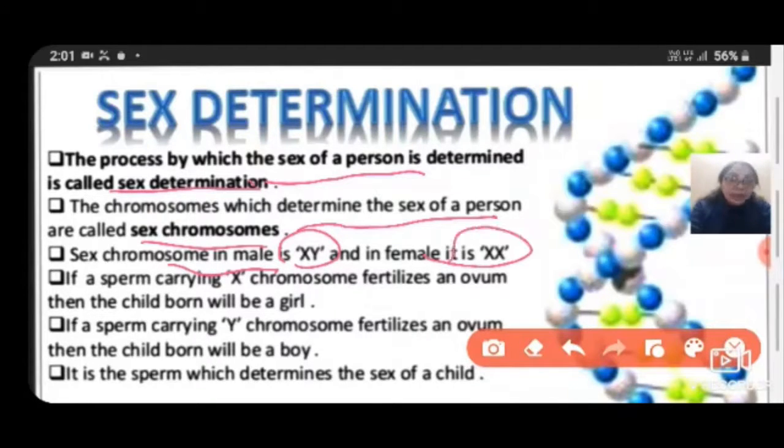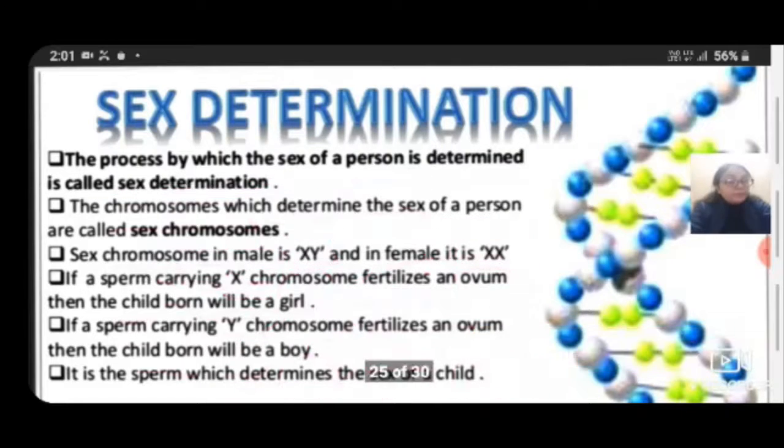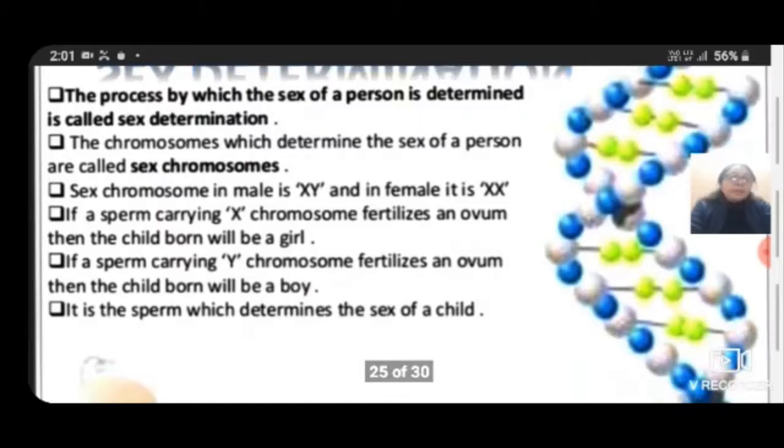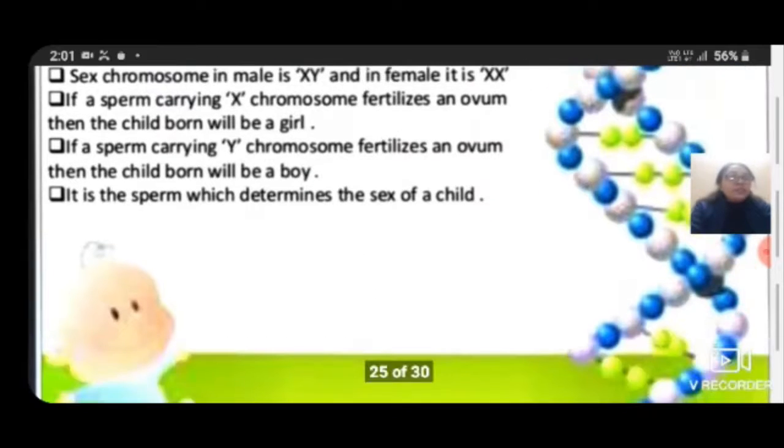If a sperm carrying an X chromosome fertilizes an ovum, then the child born will be a girl. If a sperm carrying a Y chromosome fertilizes an ovum, then the child born will be a boy. So it is the sperm which determines the sex of a child. So students, who is determining the gender of a child?